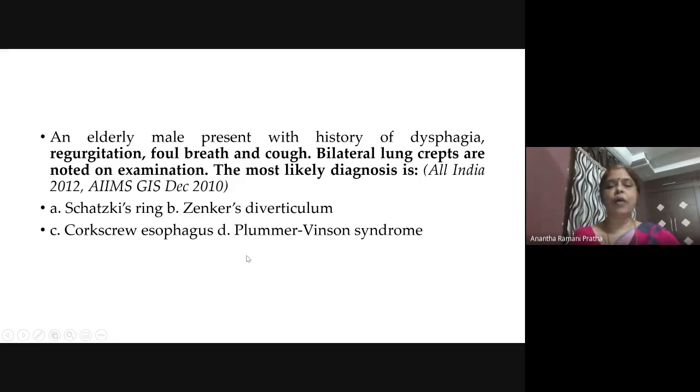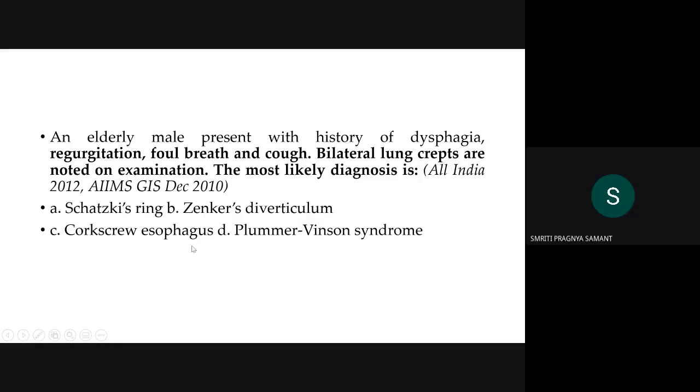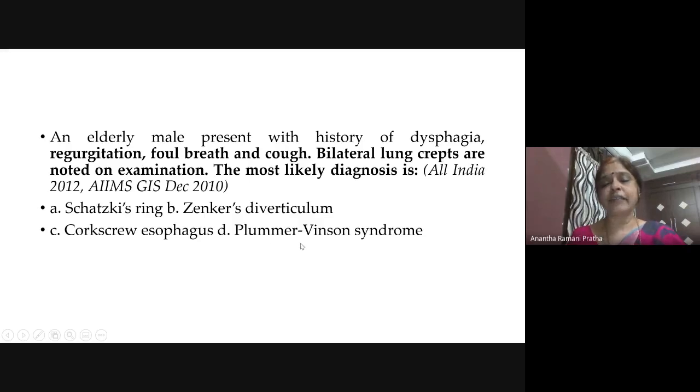So here we should think what are the symptoms of each disease, then eliminate. Corkscrew esophagus is always dysphagia but no regurgitation, so this is eliminated. Do you agree with me? Yes, ma'am. In Plummer-Vinson syndrome there is no diverticulum; it is only a web producing dysphagia, so this is not the answer. Schatzki's ring is a ring at the gastroesophageal junction, nothing to do with lung crepitations. So we are left with Zenker's diverticulum. Do you understand? Yes, ma'am.